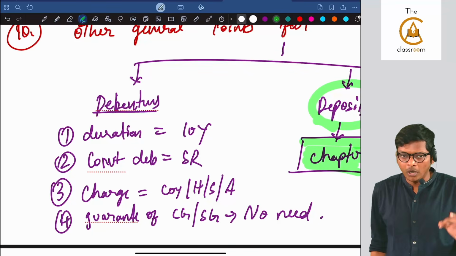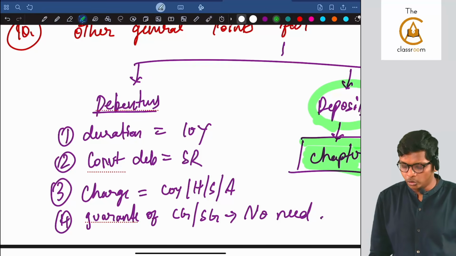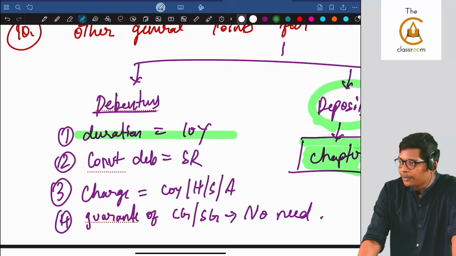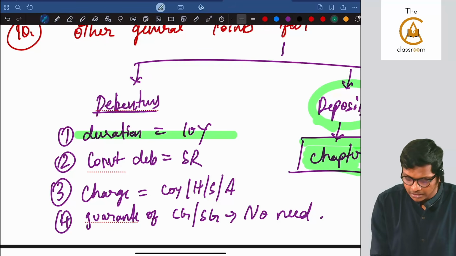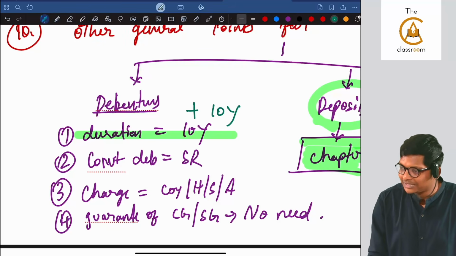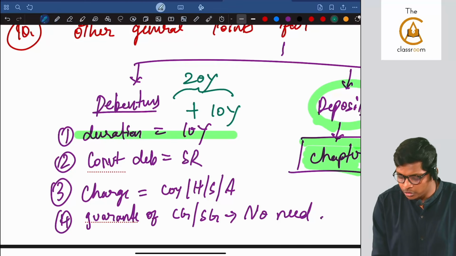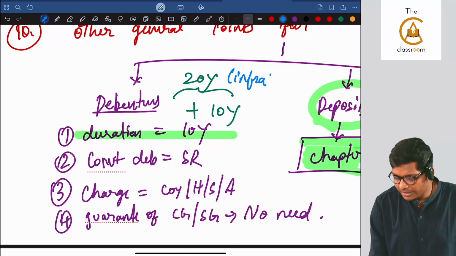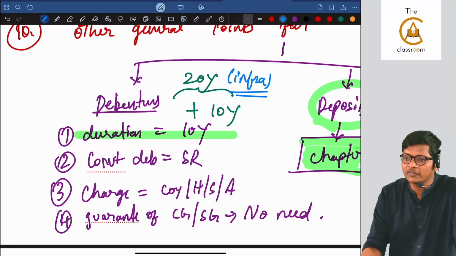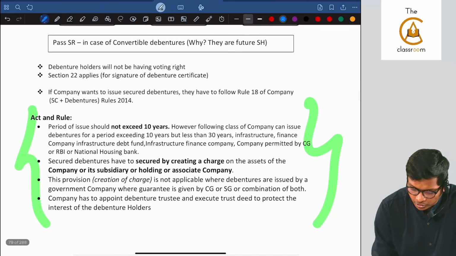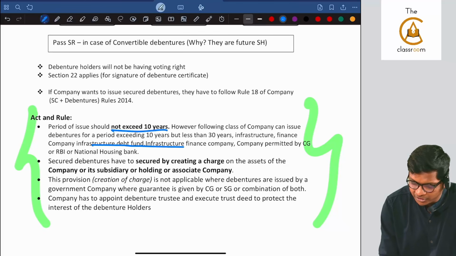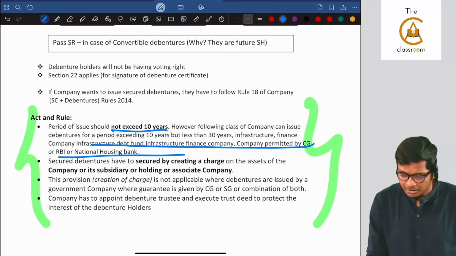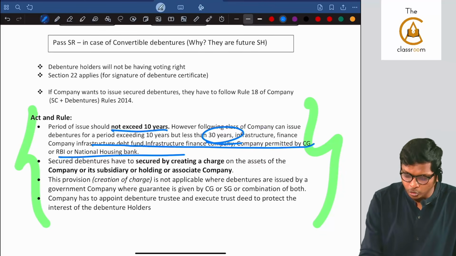Simple. What is the duration of debentures issue? It is for 10 years. After 10 years you have to repay. But in certain cases you can have an extra 10 years. That means overall it becomes 20 years if you are a company in the infrastructure industry or any other notified companies. That only is there in the book here also. Not exceeding 10. But if you are in the infrastructure industry or what is permitted by the central government or National Housing Bank, they will allow up to 30 years, guys. Sorry, they are allowing up to 30 years.